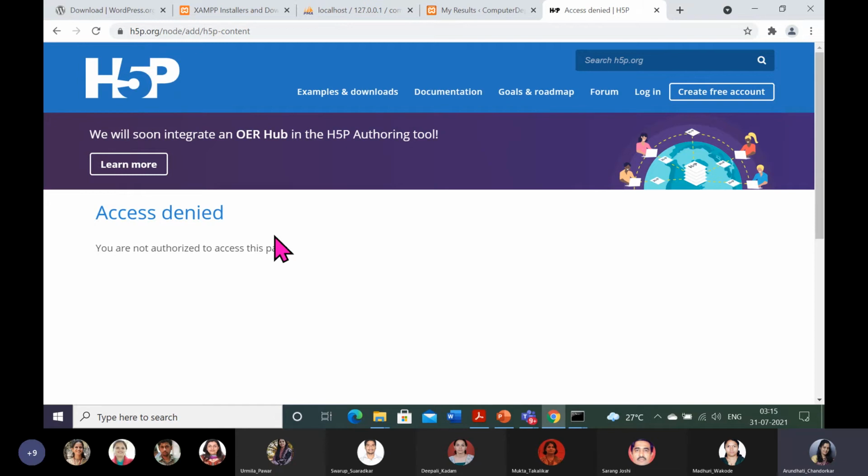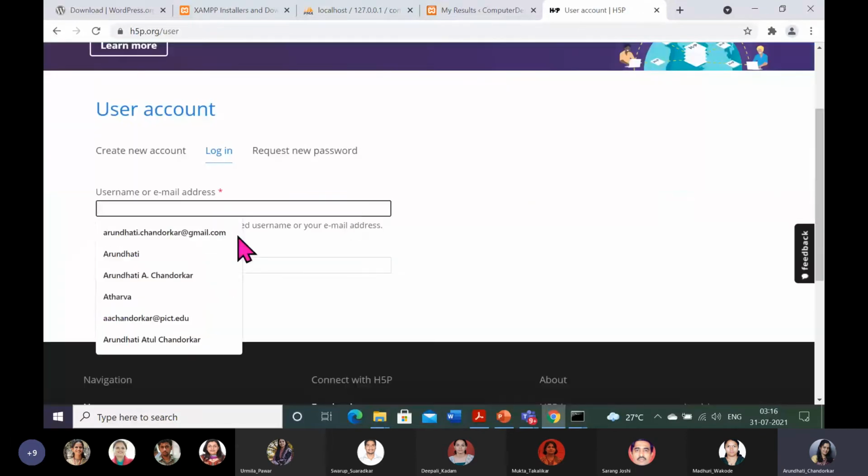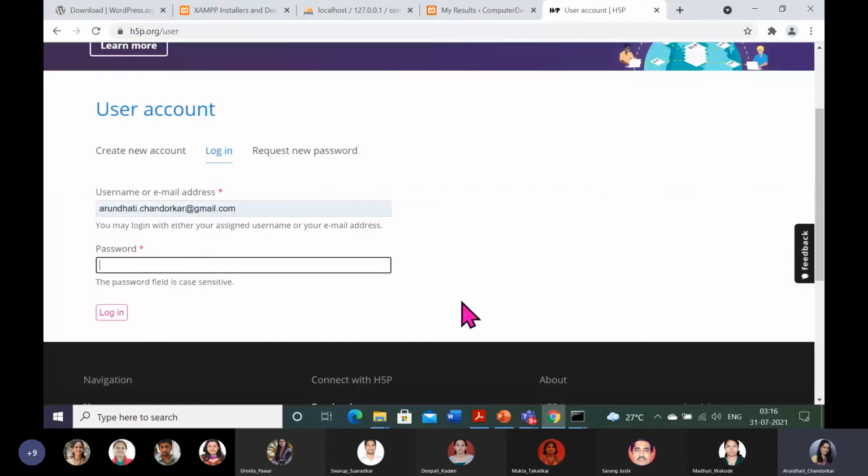h5p.org. So I am demonstrating the next e-content, image hotspot, using this demo website. You will have to sign up on this demo website. I have already signed up. For sign up, nothing great, only an email and password are needed. At your end also you can try. I'm directly logging in. So here I will sign in, and I will show you the next.